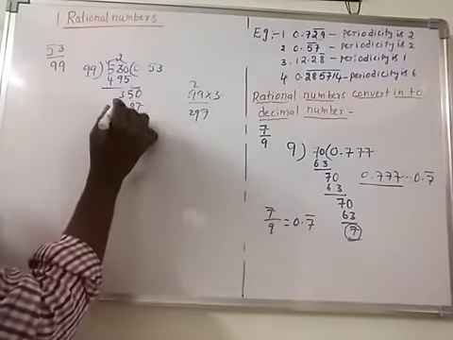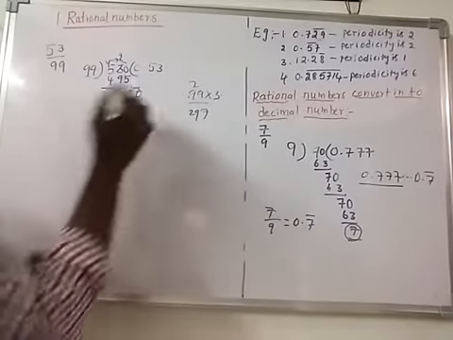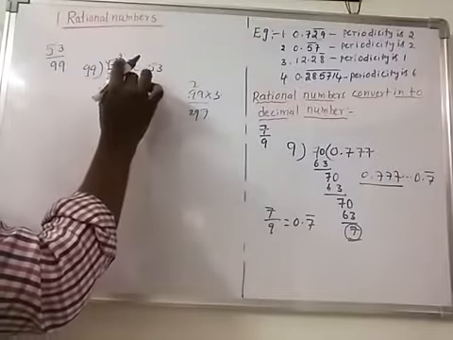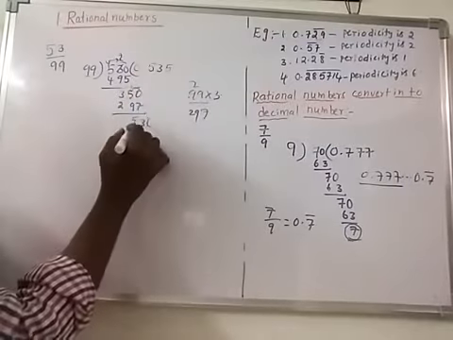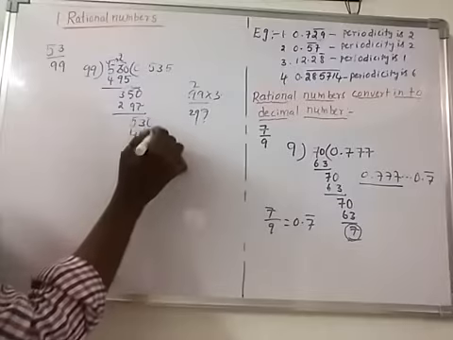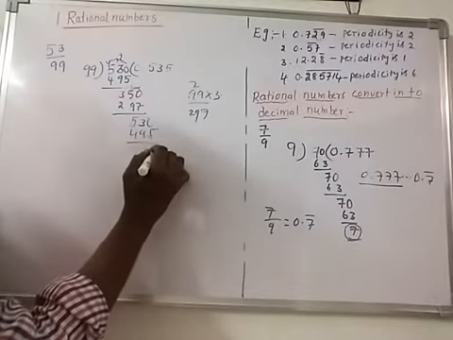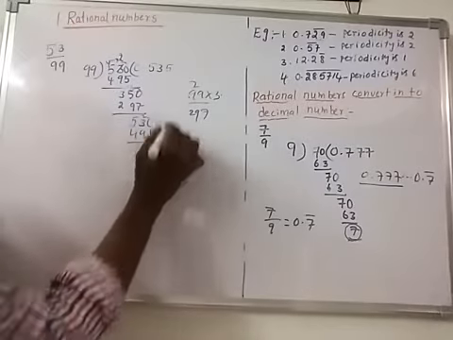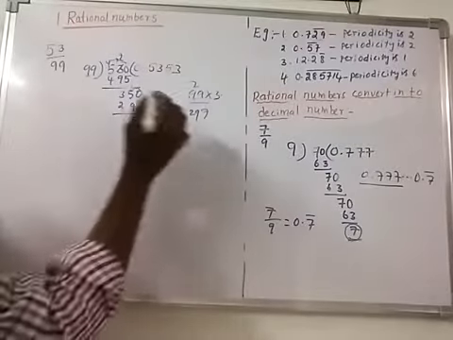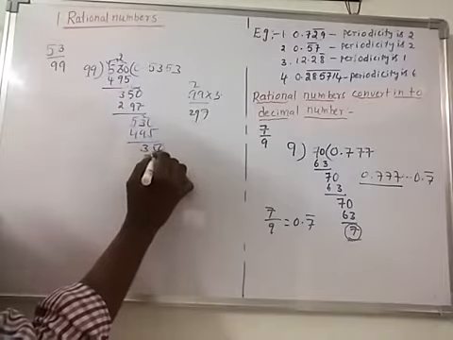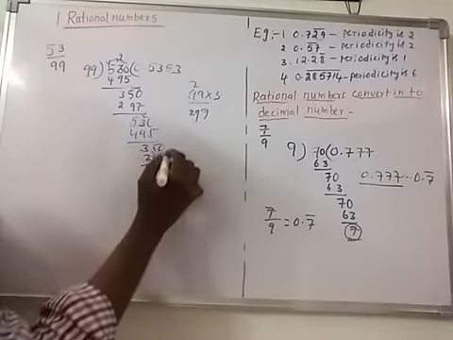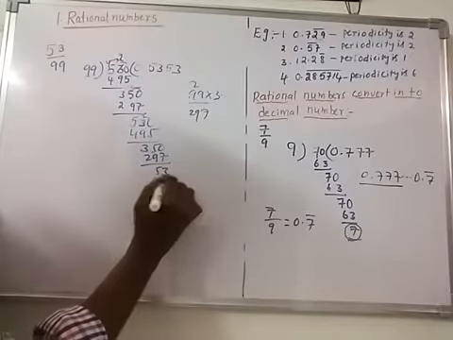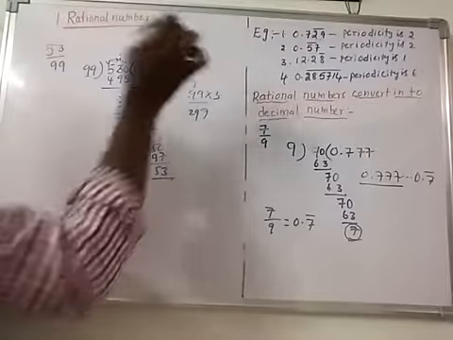So here the remainder is 0. So once again we take 0. So this will go to 99. 5 fours are 95. That is a 5. Here the remainder is 3. We take 0. Once again this will go to 99. 3 nines are 297. So the remainder is 53. So this goes on and so on.